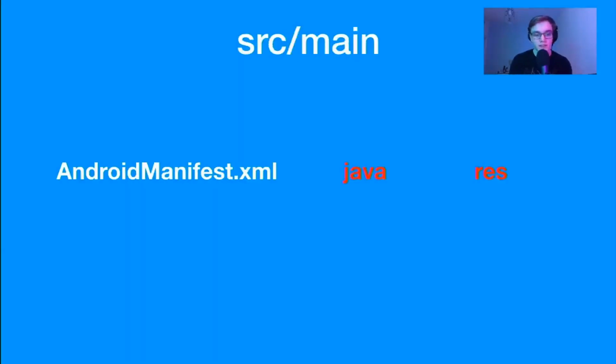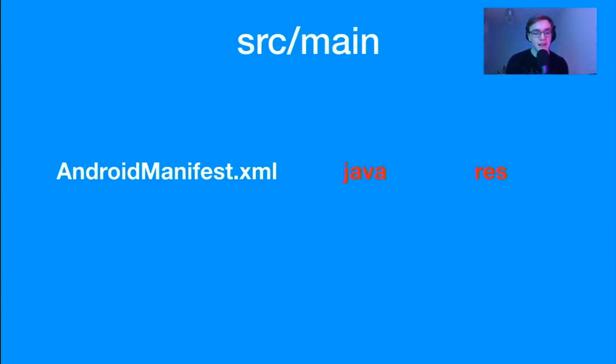We're going to skip down twice again because there's nothing in the source folder apart from the main. And inside of our main folder, we have the Android manifest and 2 directories, which is where our code and UI sit. Code is sat in the Java one, and our UI is sat in the resources. Now, I nearly said resolution, but I didn't.